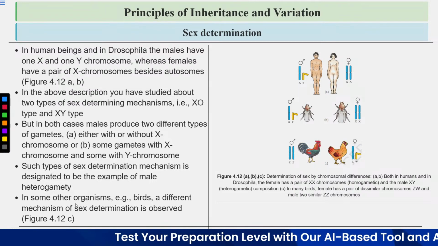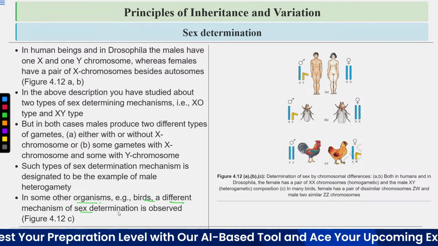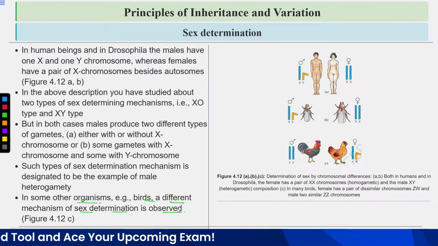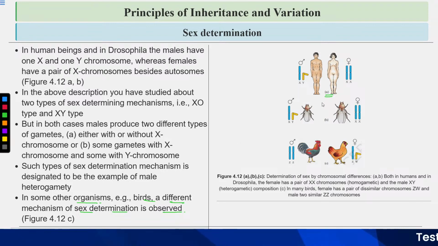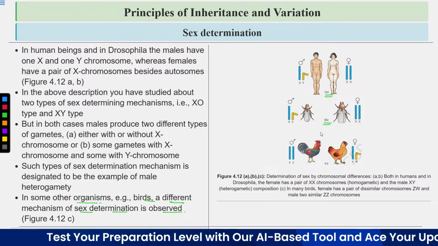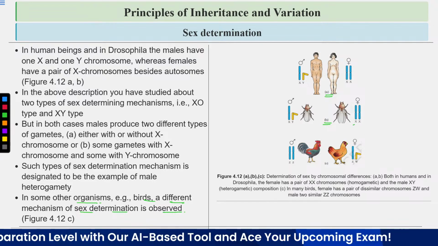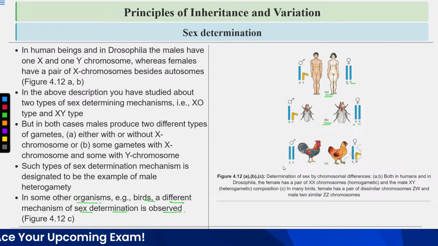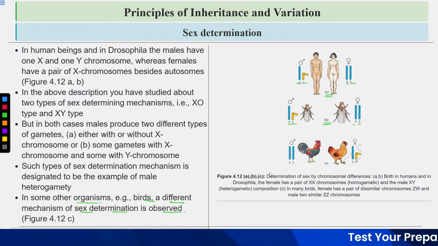Now, in some other organisms, for example birds, a different mechanism of sex determination is observed. You can see in this figure, figure A, this is showing the chromosomes in humans. This is the determination of sex by chromosomal inheritance. In both humans and Drosophila, the female has a pair of XX chromosomes. Means they are homogametic, producing only one kind of gametes. All the gametes will have the X chromosome. And the males are XY, means they are heterogametic, they will produce two kinds of gametes. Half of the gametes will contain the X chromosome, half will contain the Y chromosome.